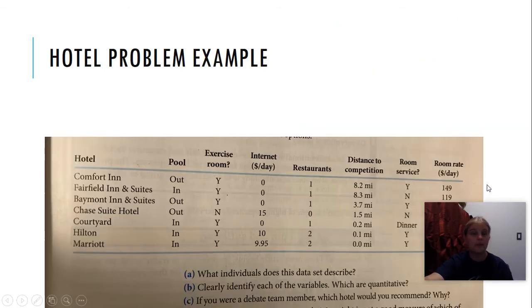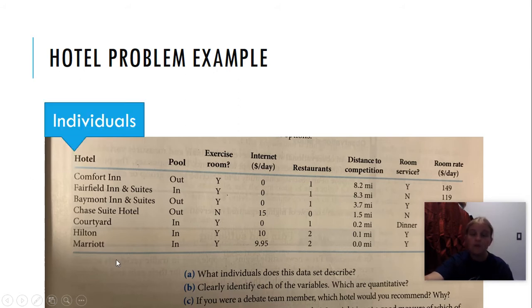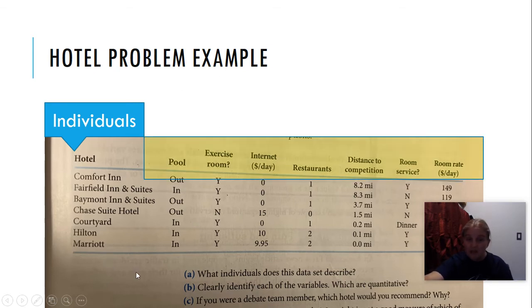Let's look at another example, the hotel problem. You can see the questions right down here at the bottom. What individuals does this data set describe? So the hotel, and then it says pool, exercise room, internet, restaurants, distance to competition, room service, and room rate per day. All of these things are used to describe the hotel. So the hotels are the individuals. These things are my variables.